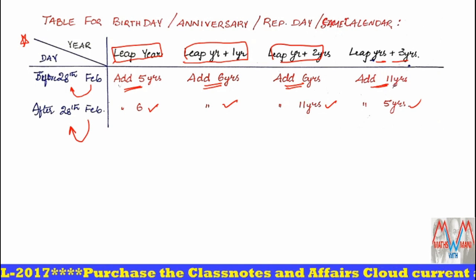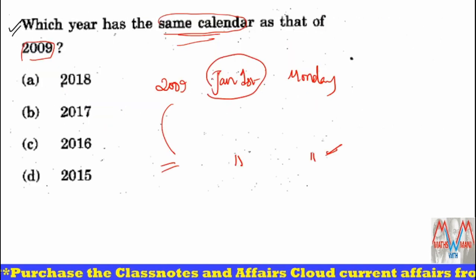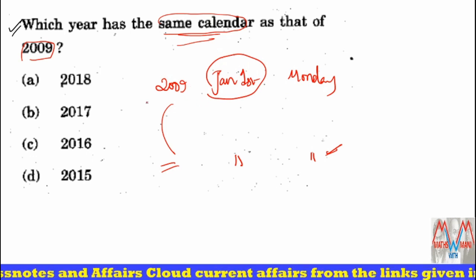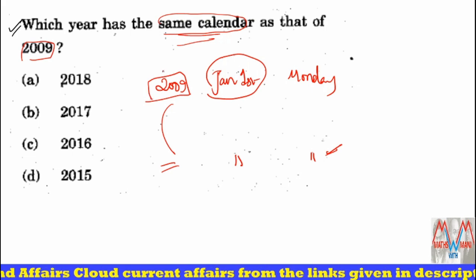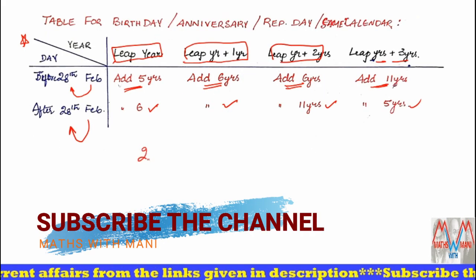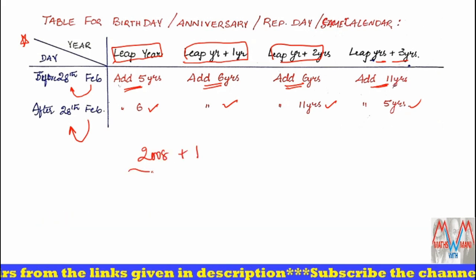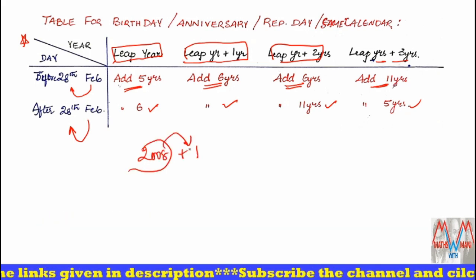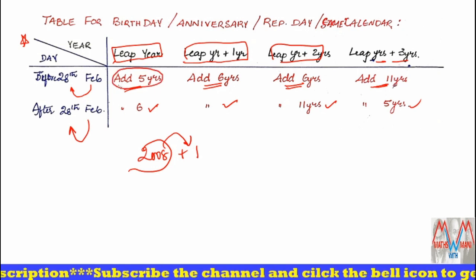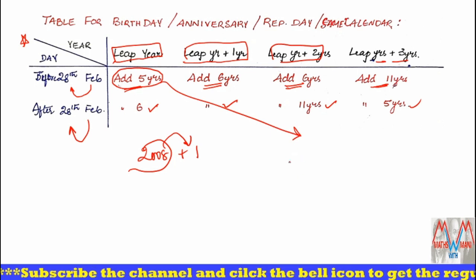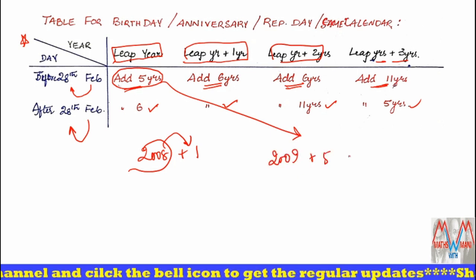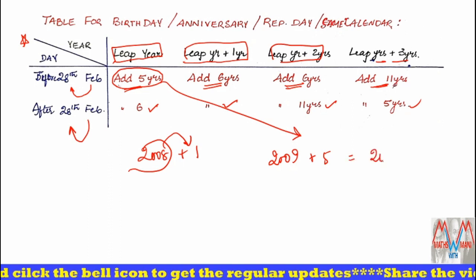Now, what do we have to find out? January 1st, so that is before 28th February. And what is the given year? 2009. The nearest leap year is 2008, so 2009 is a leap year plus 1. Since it is leap year plus 1 and before 28th February, you have to add 5 years. That is 2009 plus 5, that is 2014.